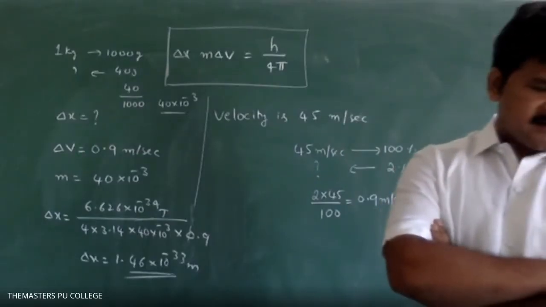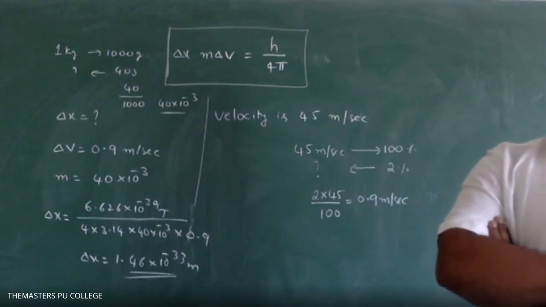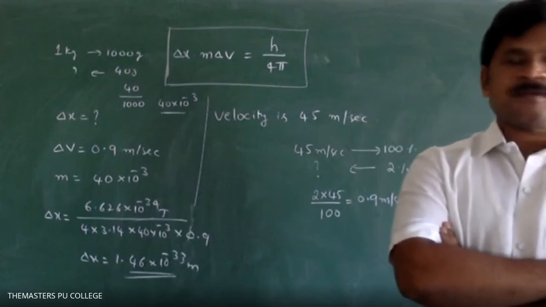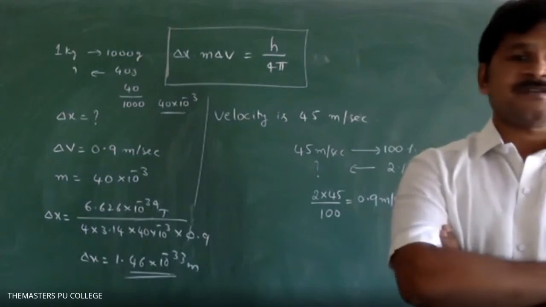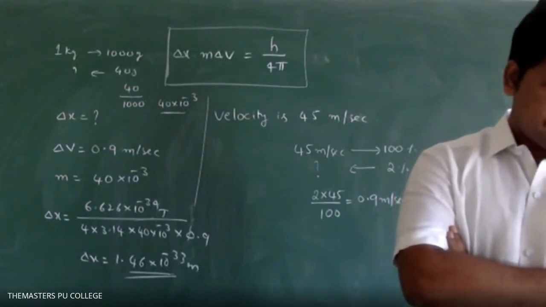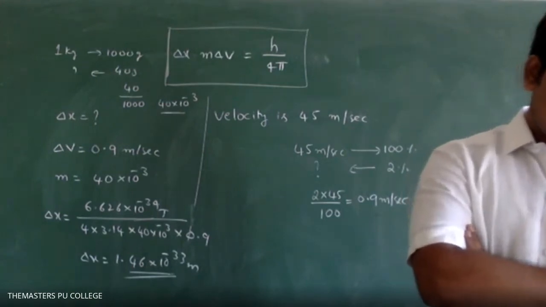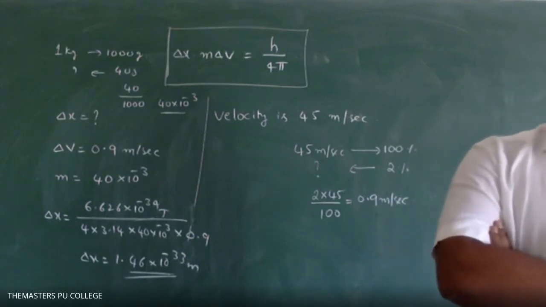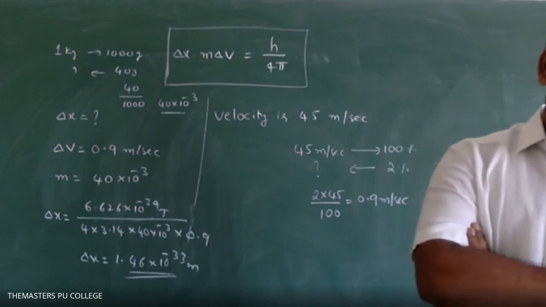Please write down. An electron has a speed of 40 meter per second, accurate up to 99.99%.